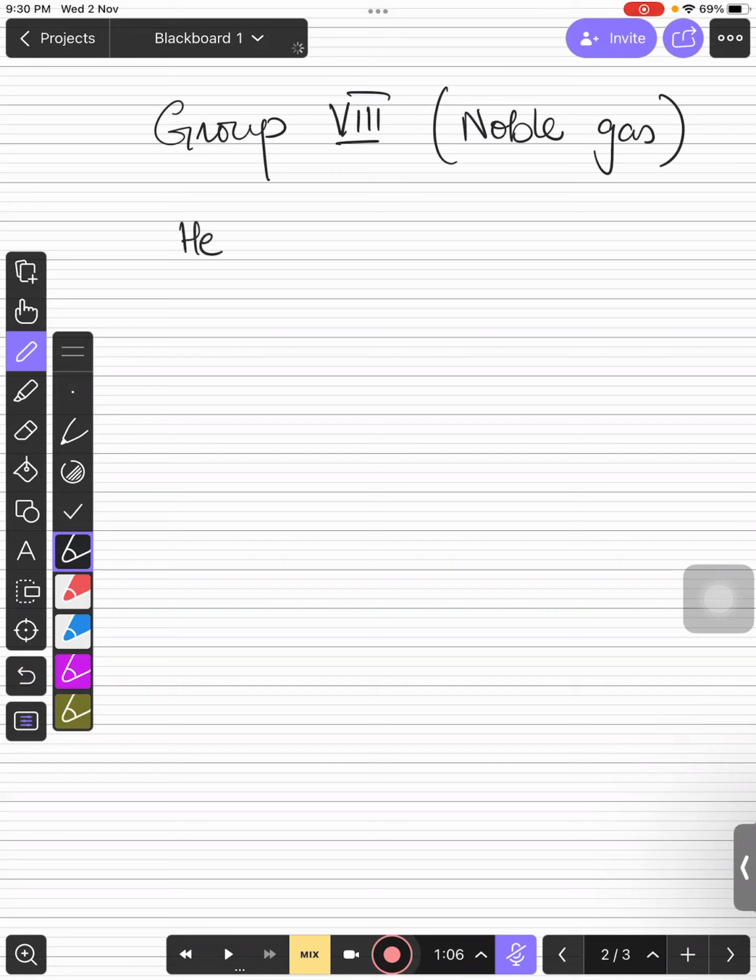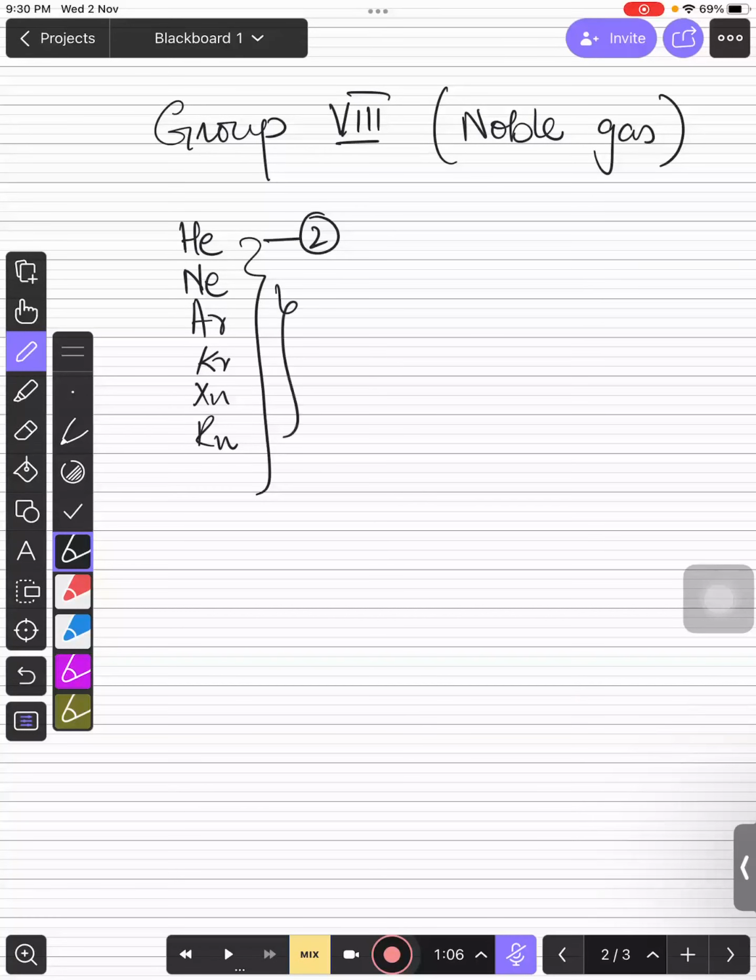You can see this: helium, neon, argon, krypton, xenon, and radon. These are the elements present in group 8. You need to remember that they have complete shells. Other than helium, they all have 8 electrons in the outermost shell. और helium का भी duplet complete है क्योंकि उसके पहले shell में 2 इलेक्ट्रॉन हैं. ठीक है, so they all have complete octets and duplets, so they are very unreactive. So you can say that these gases are unreactive.